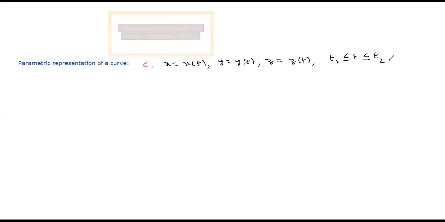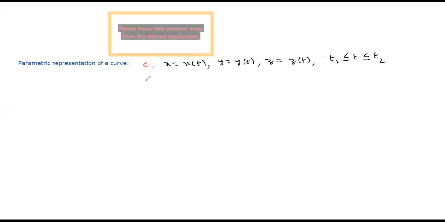We represent a curve like this: x equal to x of t, y equal to y of t, z equal to z of t, where t is running from t1 to t2. This is a parametric representation of a three-dimensional curve.